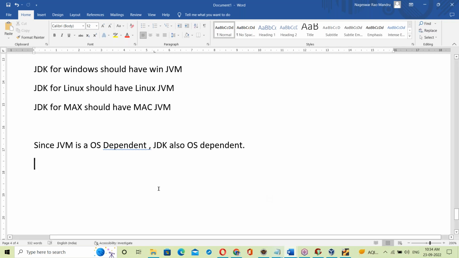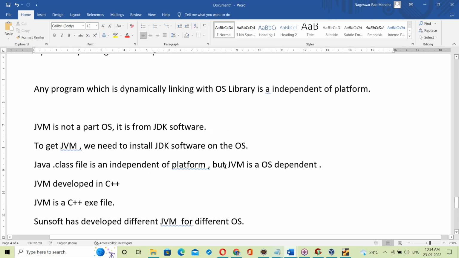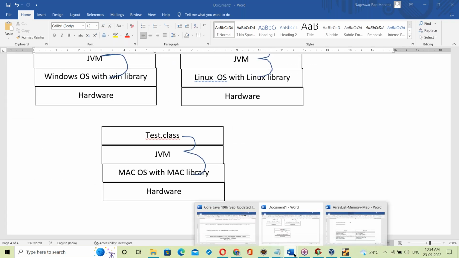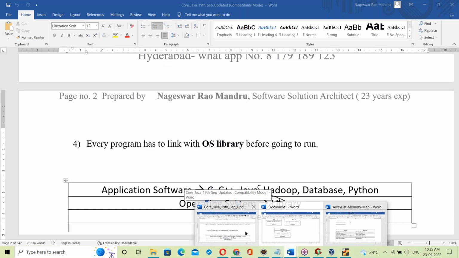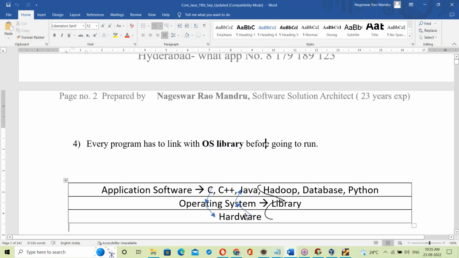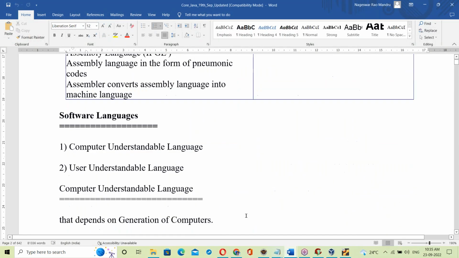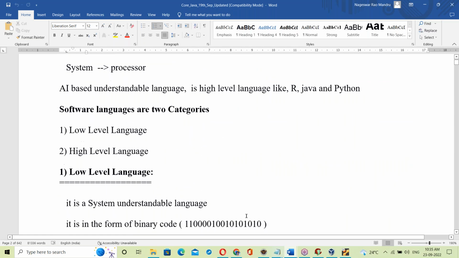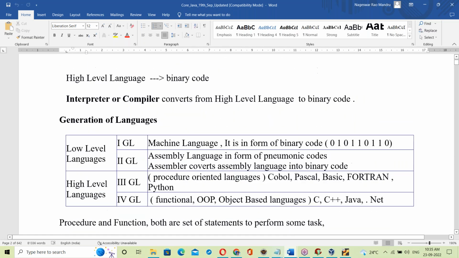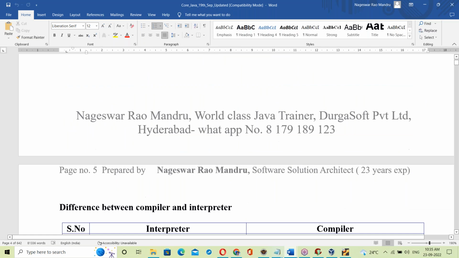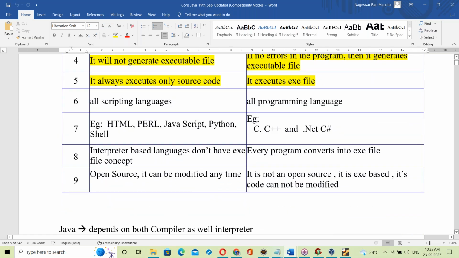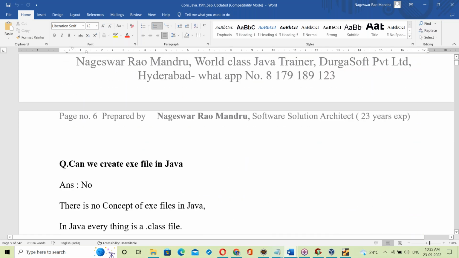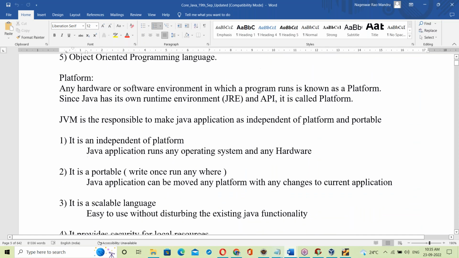Okay. Since JVM is OS dependent, JDK is also OS dependent. That's all about platform independence. Next, exe file and dot class file: what is the main difference here? An exe file links with the OS library. A dot class file doesn't have any OS library. Exe file is statically linked with the OS library, and the dot class file dynamically.